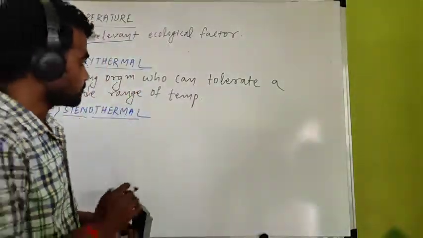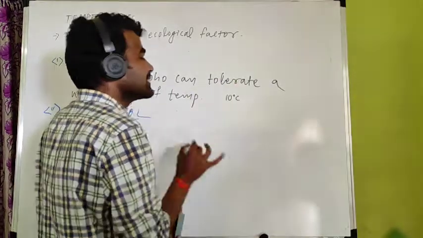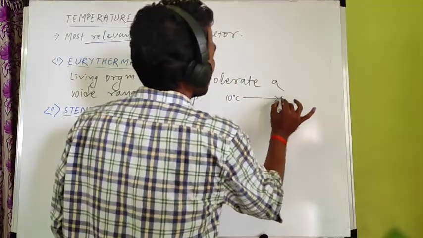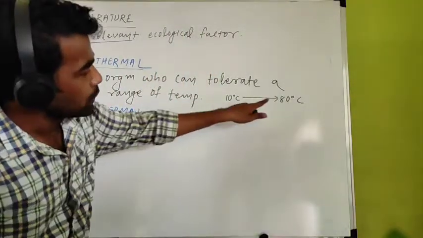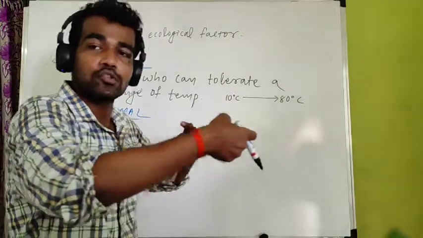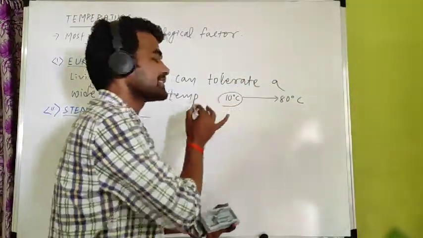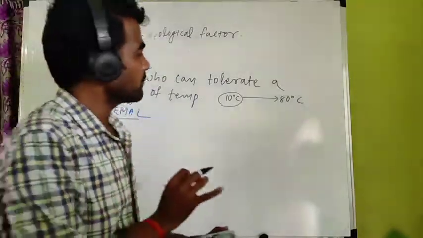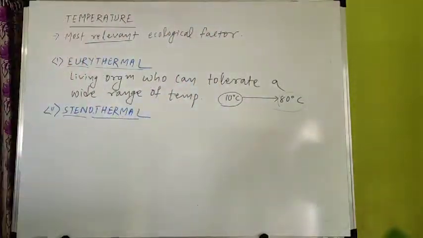For example, one organism lives at 10 degrees Celsius. The same organism can also live at 80 degrees Celsius. Means a wide range. 10 to 80 means the difference is 70, so a range of 70. Within this range, when very cold at 10 degrees Celsius, they can survive. When very hot, they can also survive. That is called eurythermal.